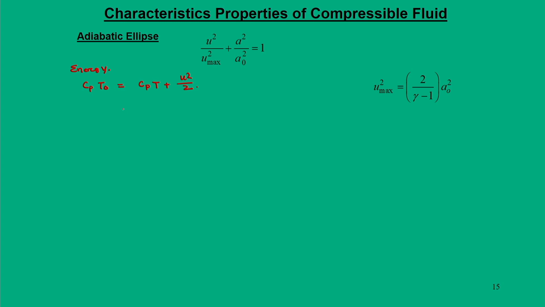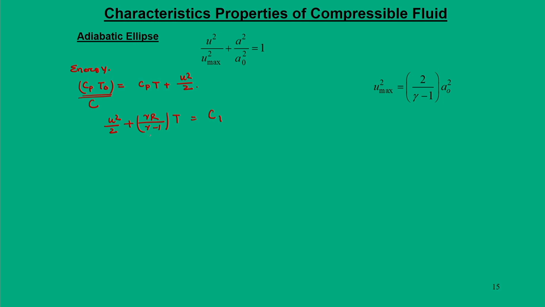Now, since we are using a mathematical term, we say this happens to be constant. So, assign a term which is a constant C. We can now write these equations as u square by 2 plus Cp, we say gamma R by gamma minus 1 into T, is equal to some constant, let us say C1.